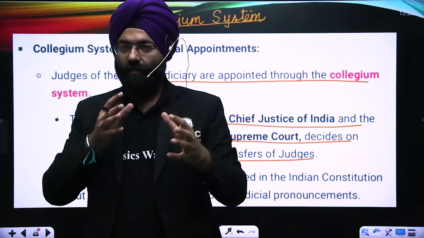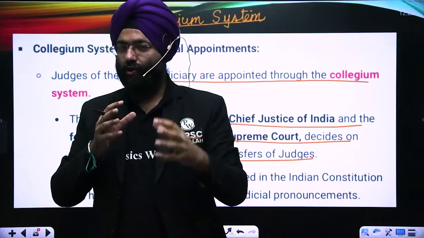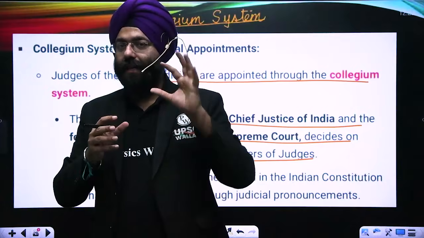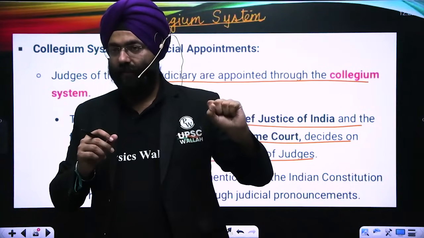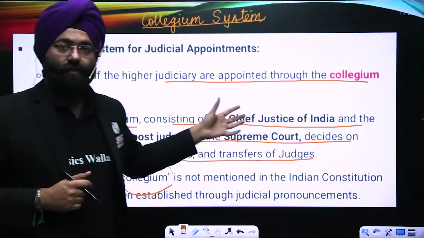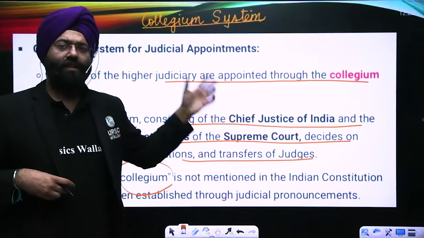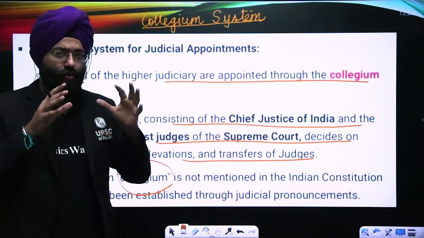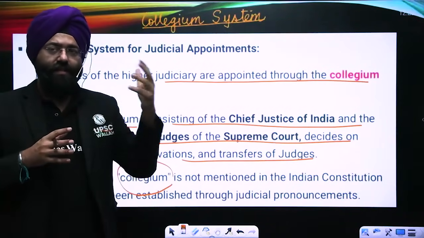Again, there is a tussle between the executive and the judiciary, because the role of the executive is removed in the collegium system. So at present, the collegium system is how the judges of the Supreme Court, and for that matter High Court too, are appointed. Now, the question that arises is, how did this system originate?